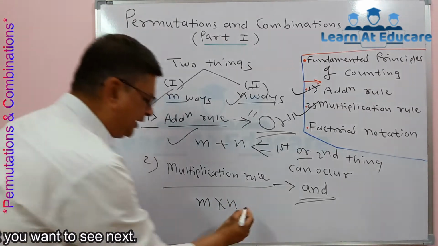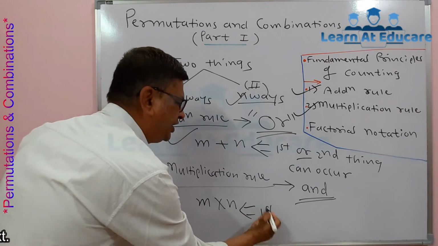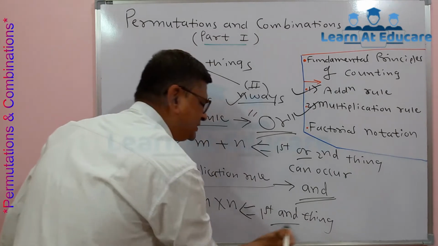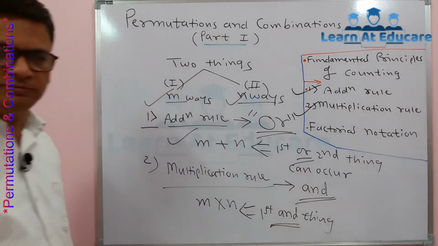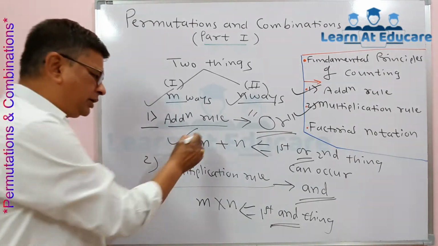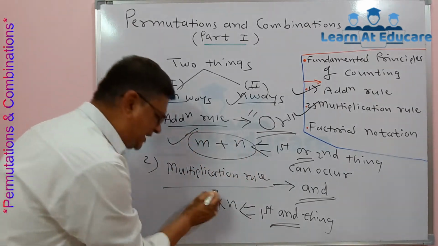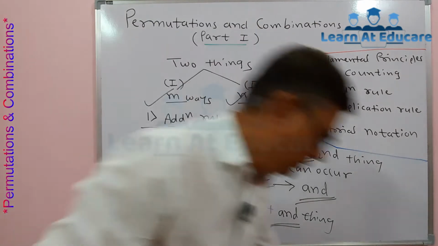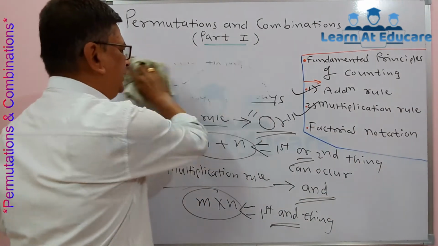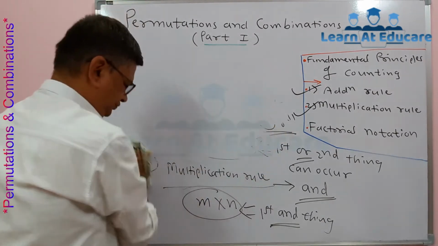Very important here: first and second thing, whereas in the previous case it was or. So if it is or, m plus n; if it is and, m into n. For the or it is addition and for the and it is multiplication.